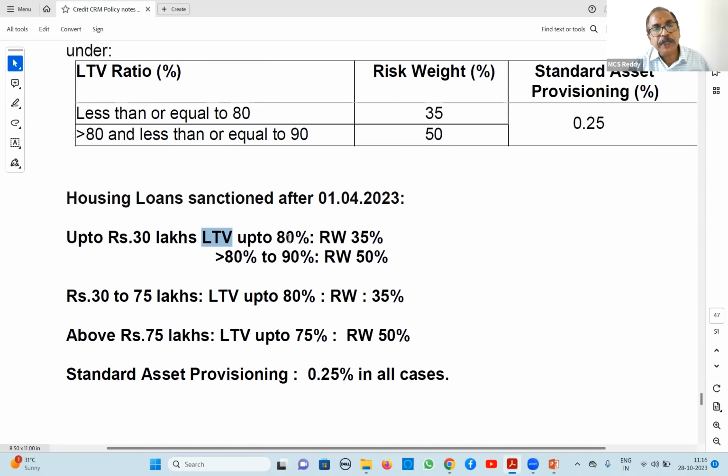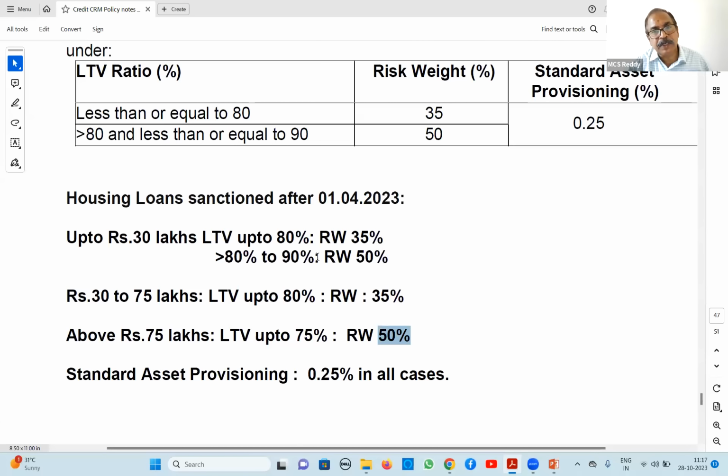If it is up to 80%, in this case the risk weight is 35%. And for 80 to 90%, the risk weight is 50%. Up to 30 lakhs, and up to 75 lakhs again, LTV up to 80% only is applicable, and the risk weight is 35%. Above 75 lakhs, where LTV is up to 75%, the risk weight is 50%.